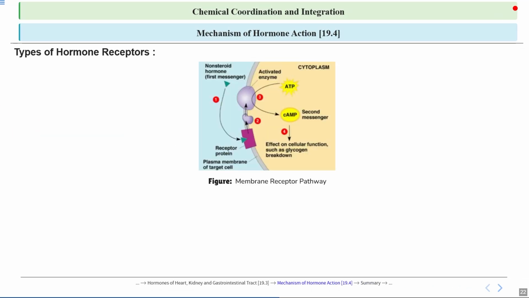Let's see the types of hormone receptors. In this picture, you can see the whole pathway of the membrane receptor. Let's talk about it. Membrane-bound receptors are proteins located on the surface of cells that detect and respond to signals from outside the cell, such as hormones or neurotransmitters. These receptors are embedded in the cell membrane and bind to specific signaling molecules, triggering a response inside the cell by activating internal signaling pathways. This process allows cells to communicate and coordinate activities in multicellular organisms.